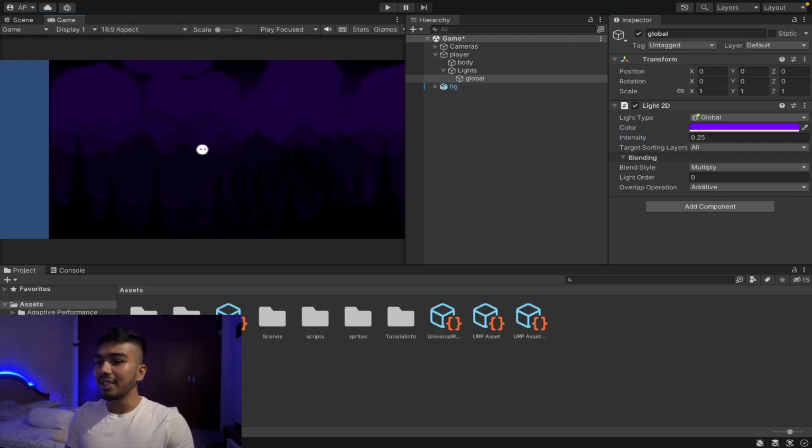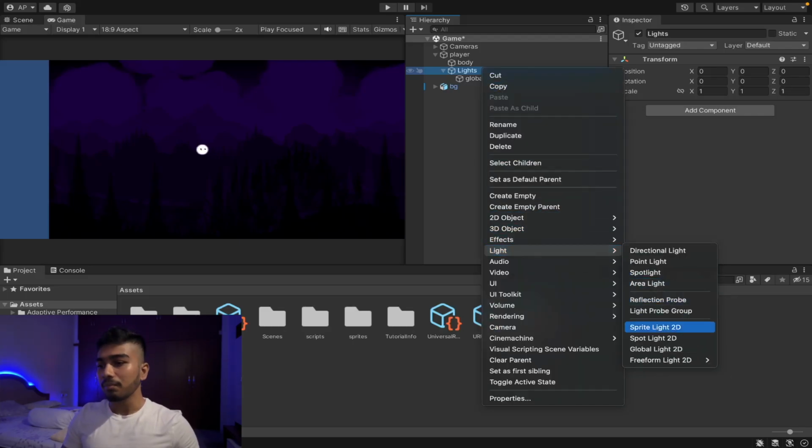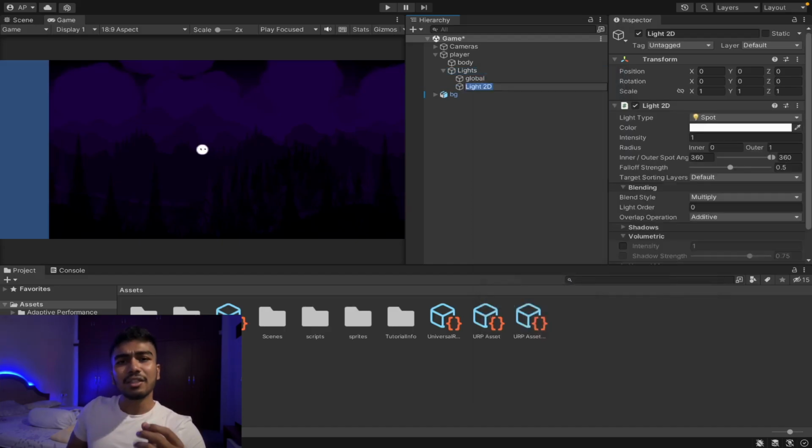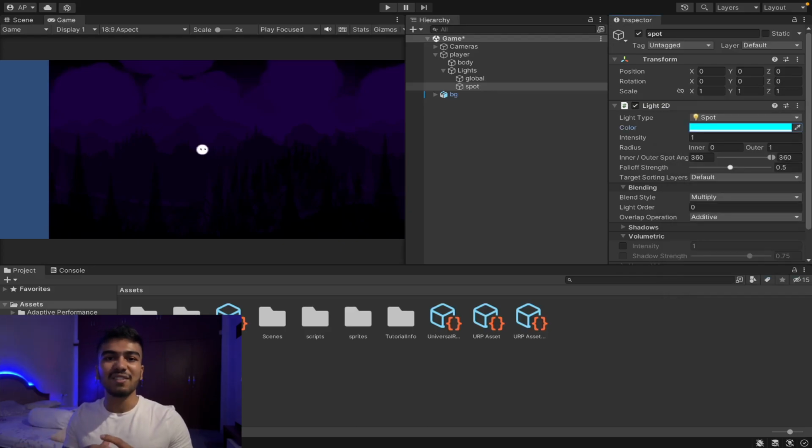Okay, so this is the player global light. Now we want more lights for the player game object, one for the spotlight so the area around the player gets illuminated, and one more for a point light so near the player gets illuminated. So I'm going to create one more spotlight. I'm going to call it spot. For this light, I'm going to make it a sort of teal color, because that's what I want the player aesthetic to be. And I'm going to change the values up a little bit. The falloff strength should be 1 so that the light is crisp and smooth as it fades out.